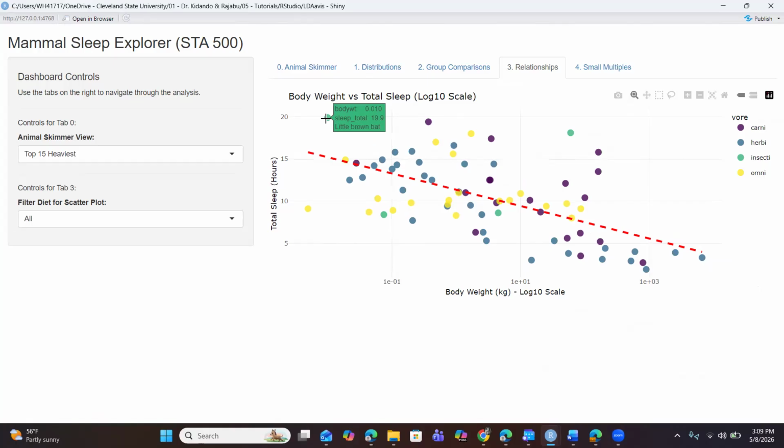The body weight is less than a kilogram, and the total sleep is almost 20 hours. So body weight kind of dictates how the sleep hours vary. As we can see, the heaviest species tend to have fewer sleep hours, and the lightest species tend to have very high sleep hours.